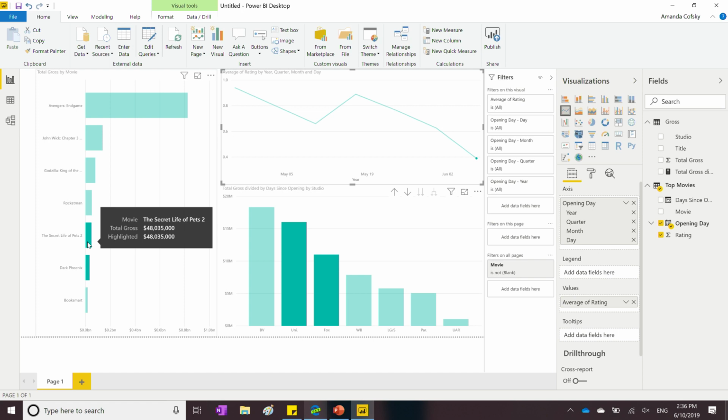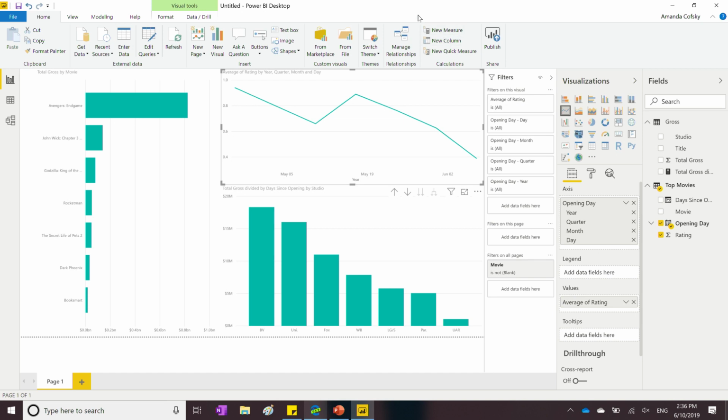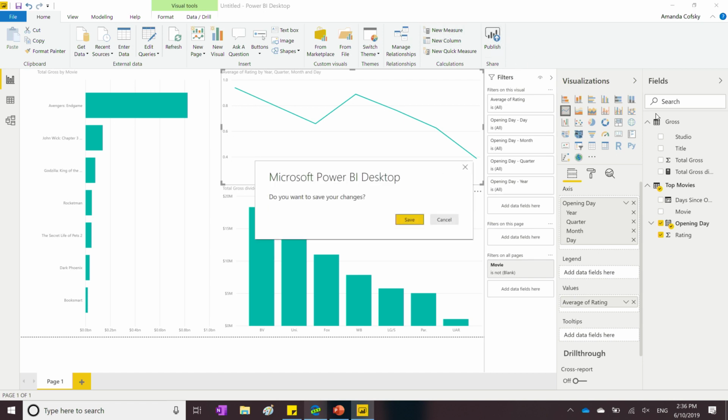And so you can see I can continue to play and interact with my visuals to find whatever insights I want. And then once I'm happy with my report, it's really easy for me to just click the publish button, save my report, and then put it to the Power BI service to share out with others in my company.